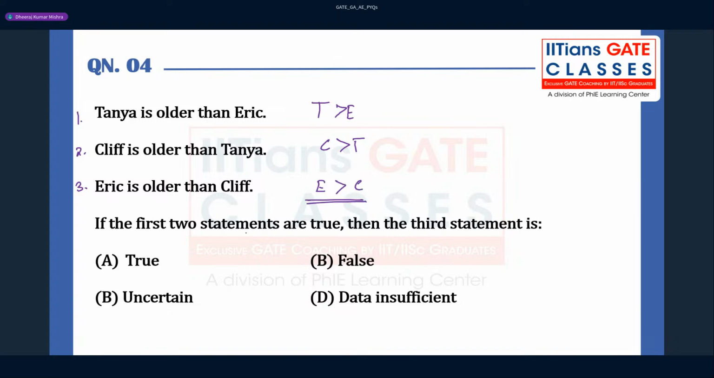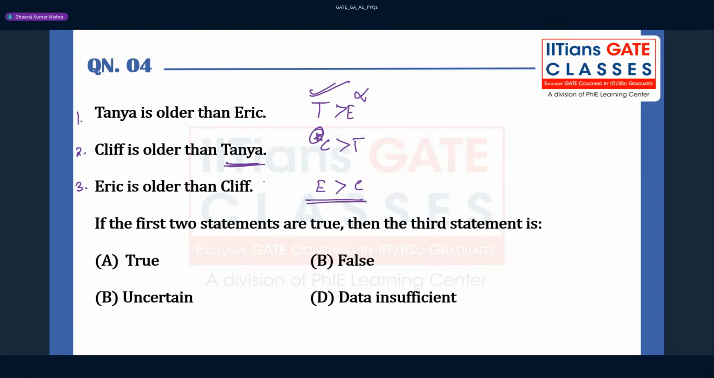So if first two statements are true, then is the third statement correct or not? Tell me here. Yes. So can you comment on whether Eric is older than Cliff or not, right? So here you see Tanya is older than Eric, right? So Tanya is elder here. This Eric cannot be elder. Now Cliff is older than Tanya. Okay, understand? So it means that Cliff is elder.